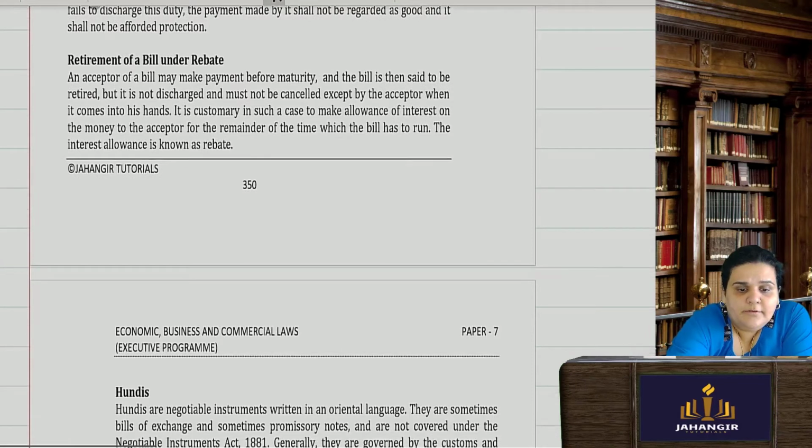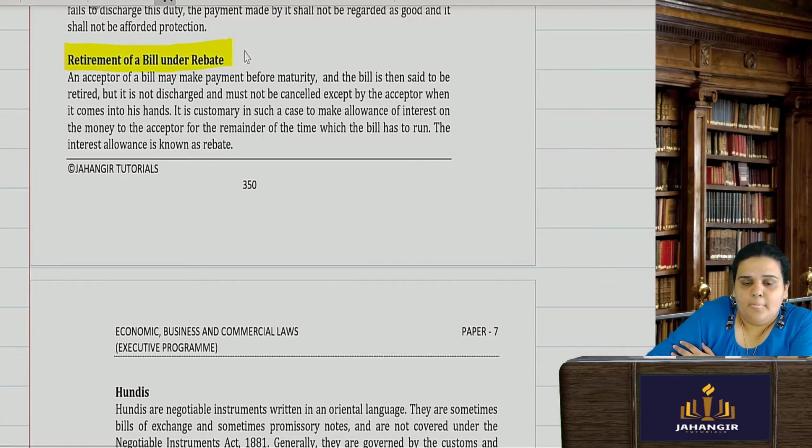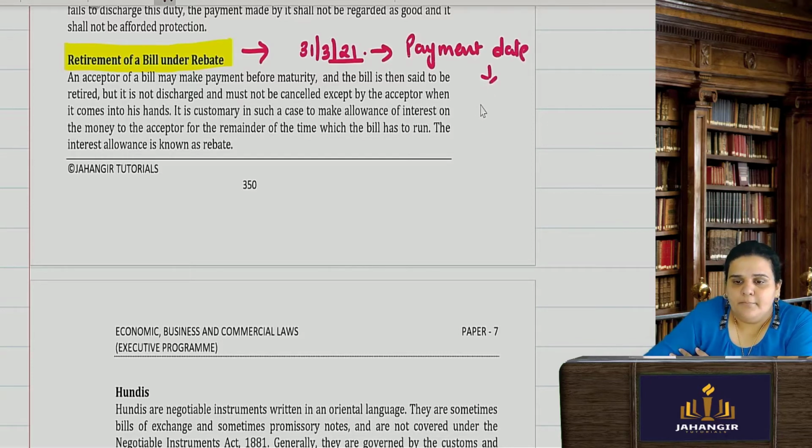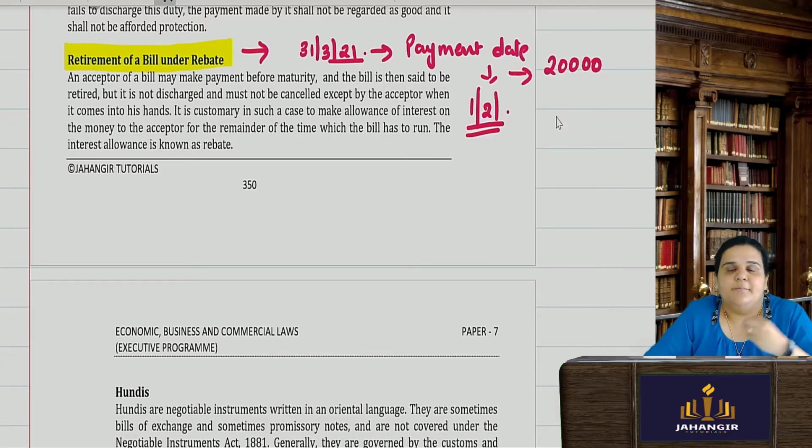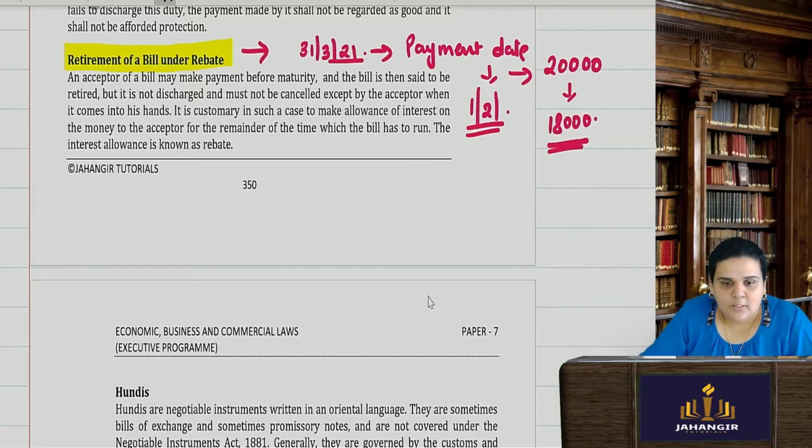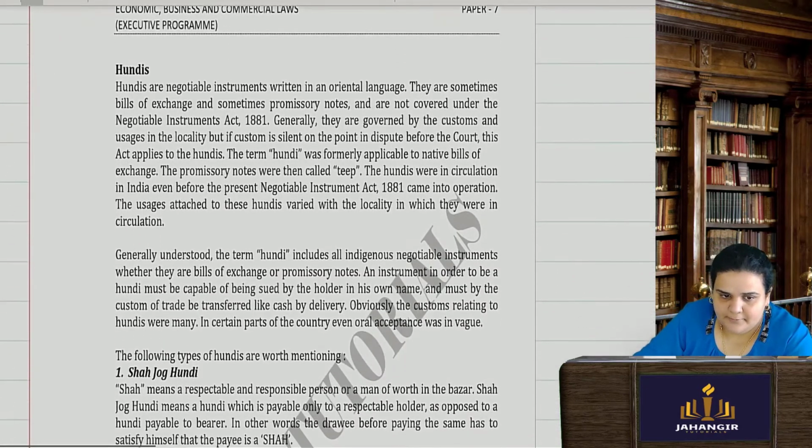Retirement of a bill under rebate, that is nothing but, suppose I had given a bill, the due date was 31st of March 21 for the payment. However, my debtor went ahead and made the payment on 1st of Feb itself. So, retirement of a bill under rebate means instead of the payment amount of 20,000, I gave him a rebate of 10%. I told him pay only 18,000. So, it is a payment done in due course, while in due course before the maturity. If I provide some discount to it, it is known as rebate.